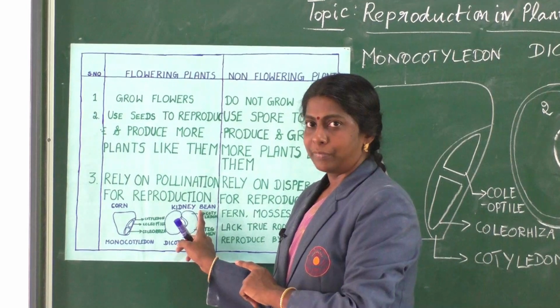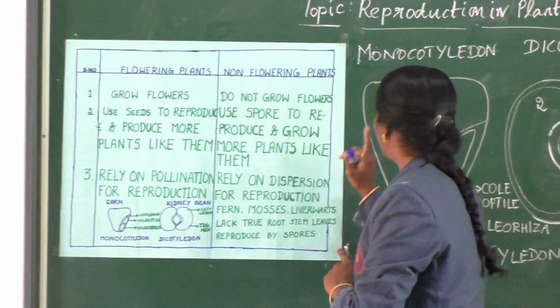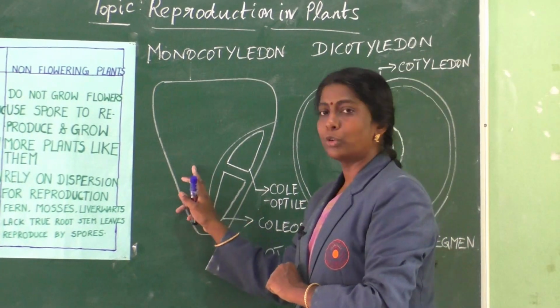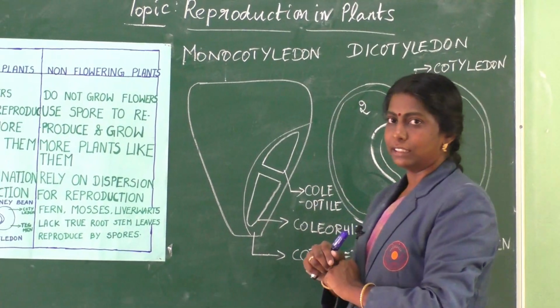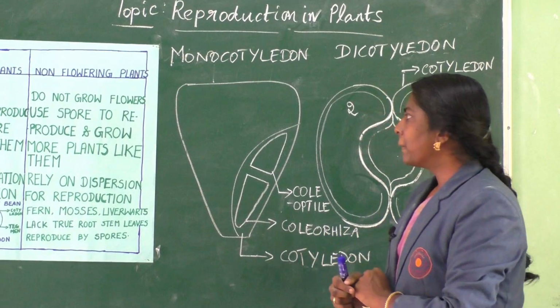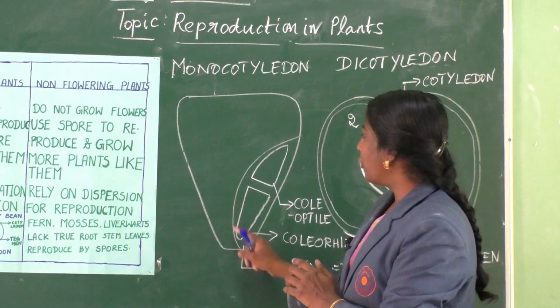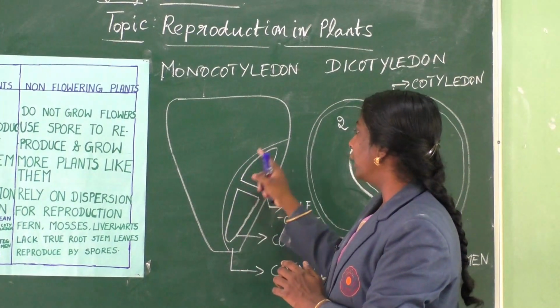kidney bean seed. Okay, see this picture, you can see clearly monocotyledon and dicotyledon. This is the corn seed and this is the kidney bean seed. As the name describes, monocotyledon has only one cotyledon.